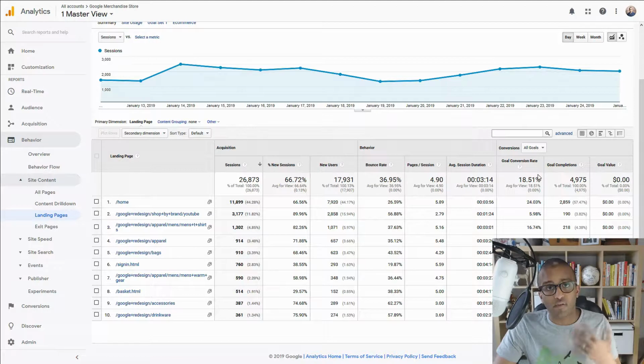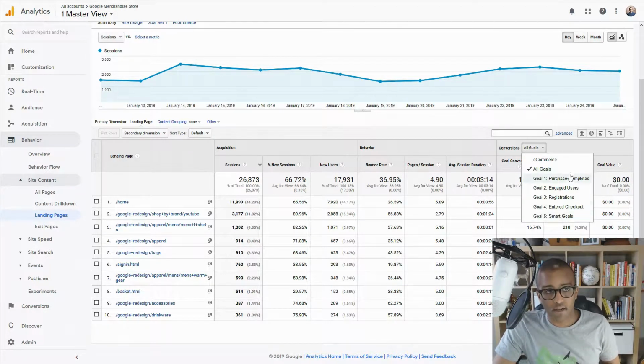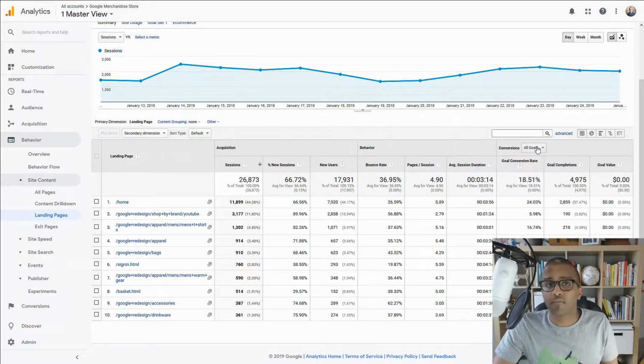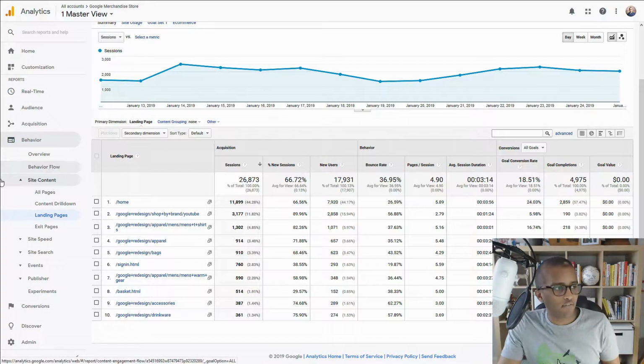And of course, if you have several different goals, you can choose a specific one by selecting whichever one that you have. So this is really useful for you to measure how effective your content, your campaign, your website is performing. And even just by looking at this, you can get more data out of it, for example, is it working well for organic traffic, but maybe it's not working so well for your paid traffic, for your PPC. This is very, very effective as well.